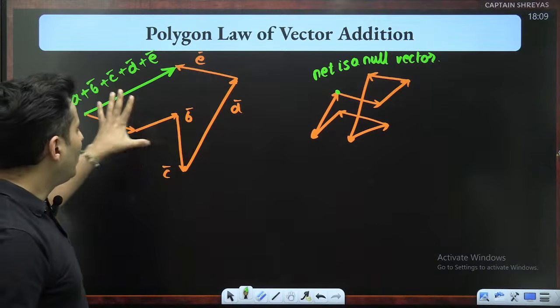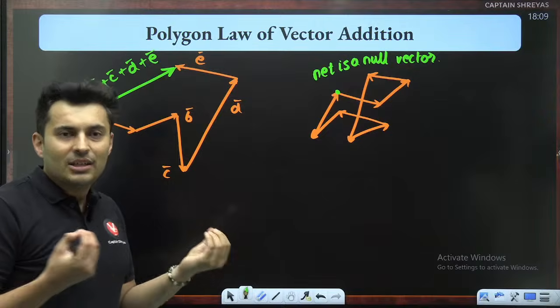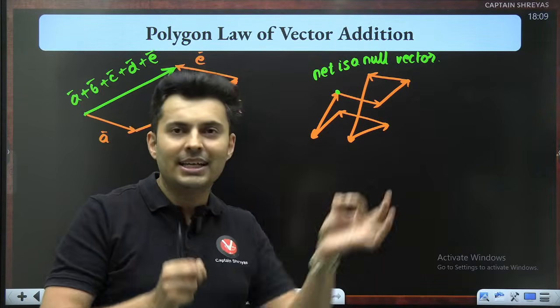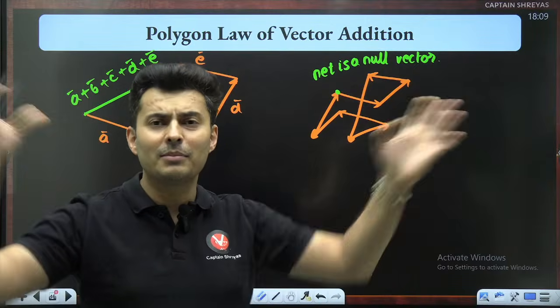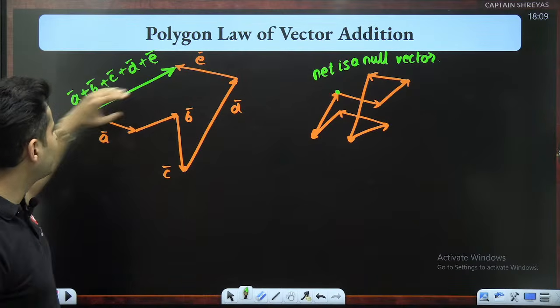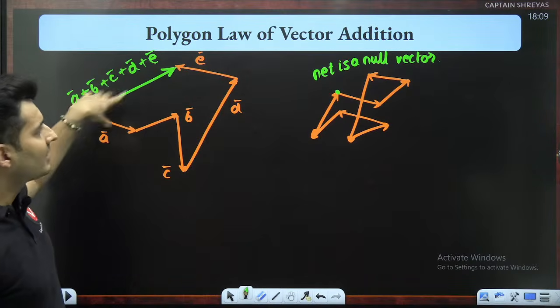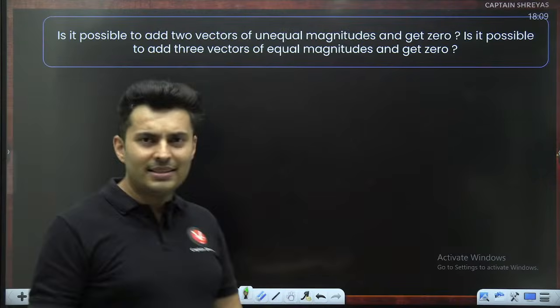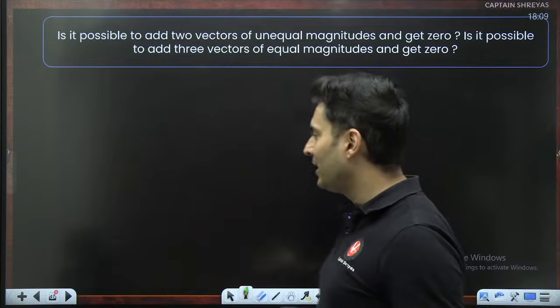So in polygon law, you just add the vectors like a triangle law by placing the head with the tail, head with the tail, head with the tail. See the missing side. If there is no missing side, net is null. If there is a missing side, the remaining is the resultant vector. This is the resultant vector. As simple as that. So let's see if we can solve some questions based on it.